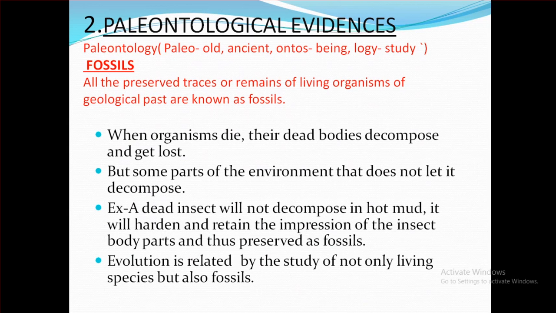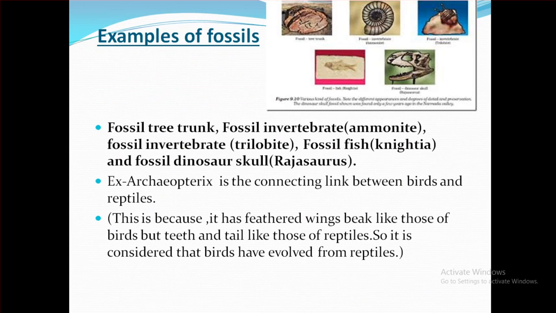Now, evolution is studied through not only living species but also fossils. We can see some examples of fossils here: a fossil tree trunk, a fossil invertebrate called an ammonite, another fossil invertebrate called a trilobite, a fossil fish called Knightia, and a fossil dinosaur skull, Tyrannosaurus.